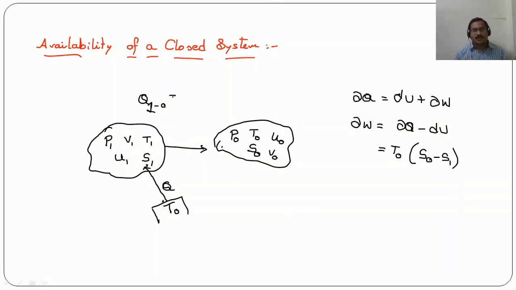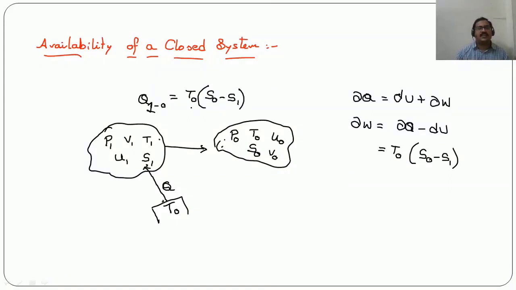So during this process the temperature is coming to equilibrium, and that equilibrium temperature is nothing but T0. So the system is coming into equilibrium with the surroundings, which is at temperature T0, and there is entropy variation during this process, that is S0 minus S1.